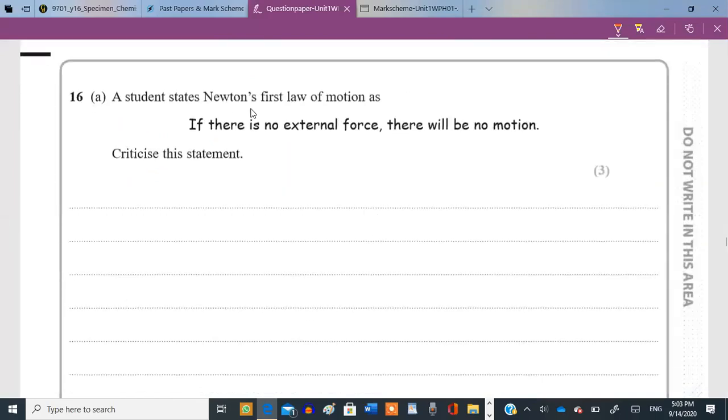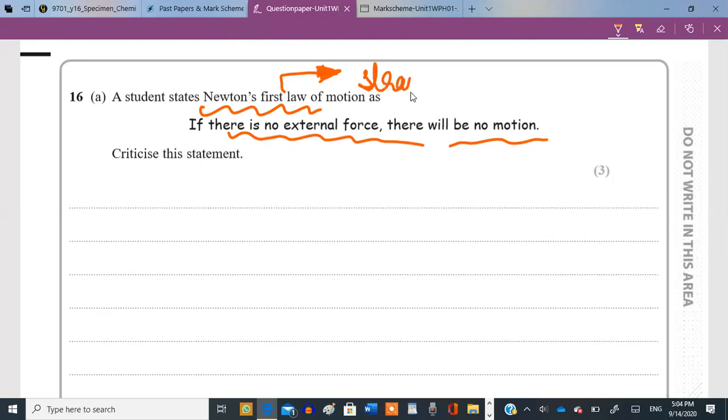A student says Newton's first law of motion as: if no external force is applied, there will be no motion. Criticize this statement. Oh no, that's not always the case. Newton's first law says, by definition, that any body will continue to move in a straight line. Even before that, it says that any body will remain in the state of rest